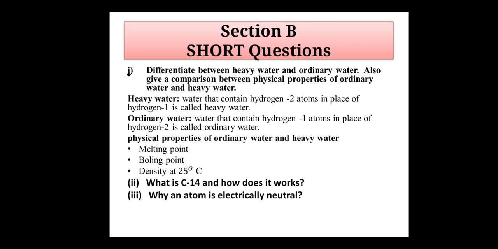The next one is: what is carbon 14 and how does it work? The answer of this question is carbon 14 is used to estimate the age of carbon containing substances. Carbon atoms circulate between the ocean and living organisms at a very fast rate. All the things in which carbon 14 is present, to estimate the age of those things, carbon 14 is used.